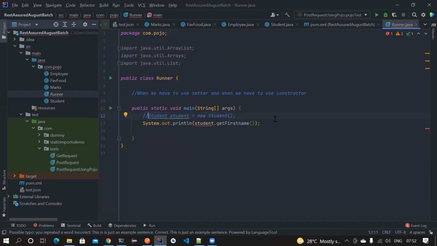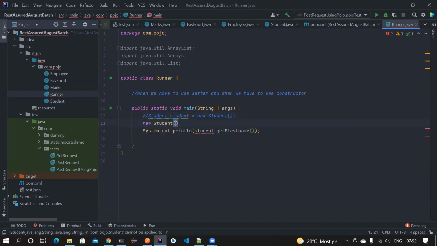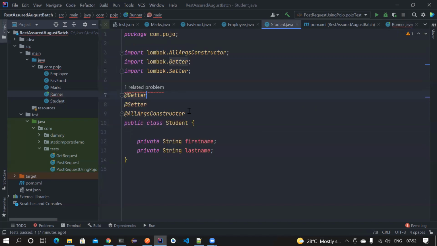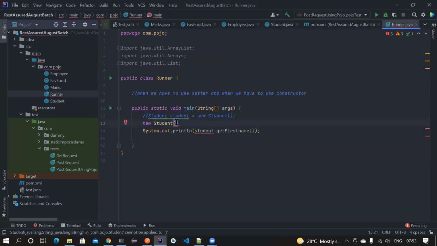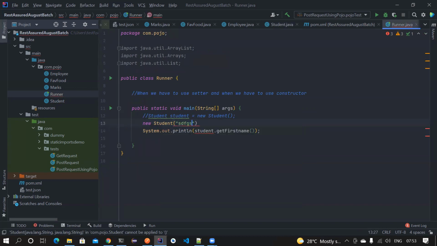Now if we create a new student, it is telling us to please pass the first name and last name. That's because Lombok has created a constructor for you that is not visible to your eyes. If you want to see it, you can de-Lombok it. But it is clearly telling you to pass two arguments: one is first name and the other is last name. Then you can introduce a new variable. Now we can do it like this. That's the beauty of using Lombok.